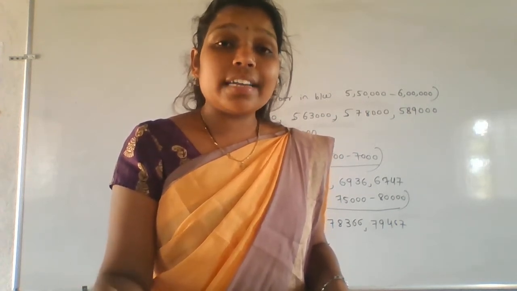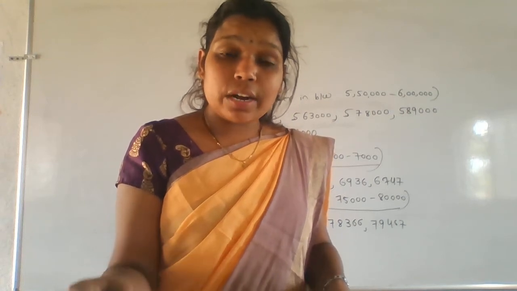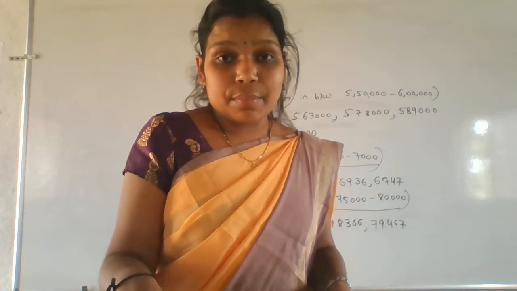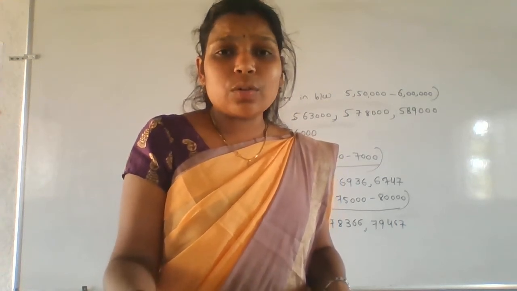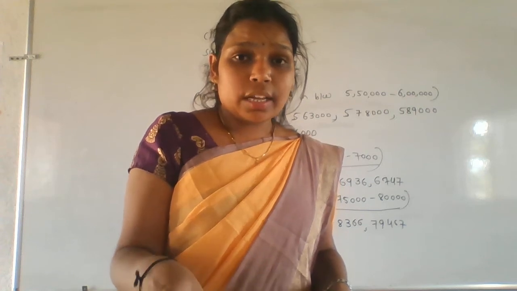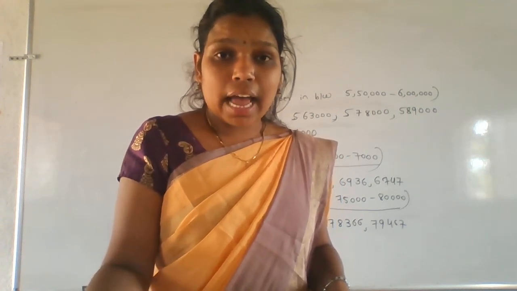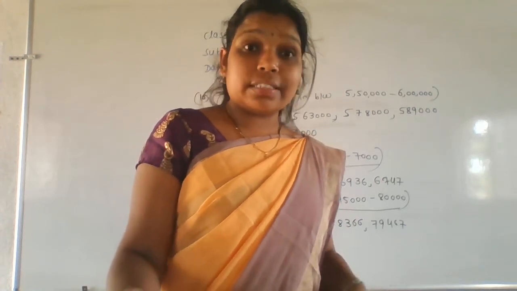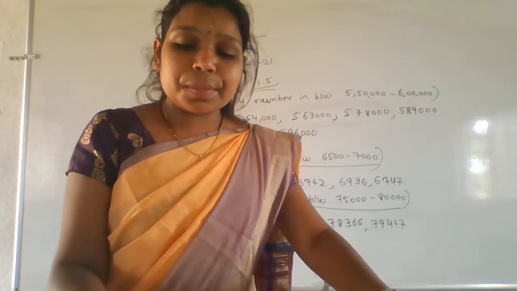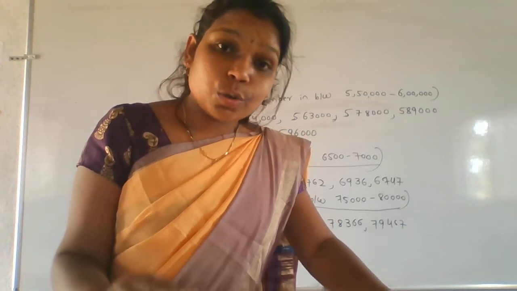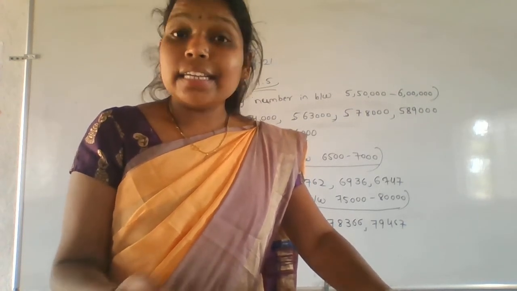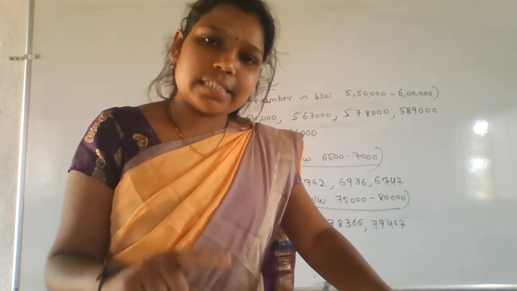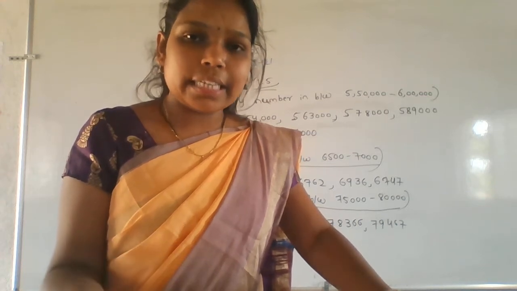Okay, so if that number is present in any other table, then it is not a prime number. See here, 2. 2 is present in only the 2 table. 2 ones are 2. Is any other table containing the number 2? No. Then it is a prime number. Now observe the 6. 6 is present in the 6 table as well as the 2 table and 3 table. Then it is not a prime. It is a composite number because it is divisible by 2, it is divisible by 3, like that.